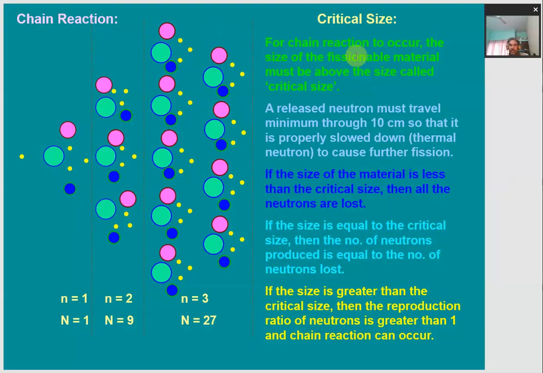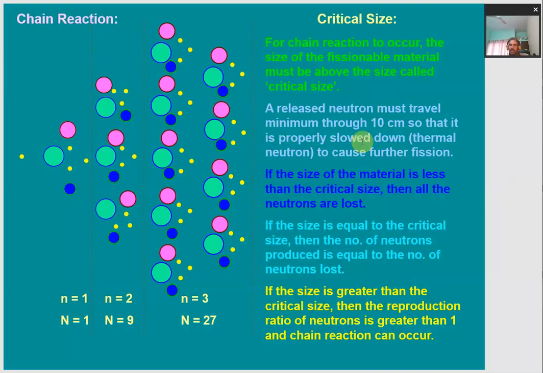For the chain reaction to occur, the size of the fissionable material, meaning the target nucleus, must be larger than some critical size. It should be more than a sufficient size called the critical size. A released neutron must travel a minimum of 10 centimeters so that it is properly slowed down.